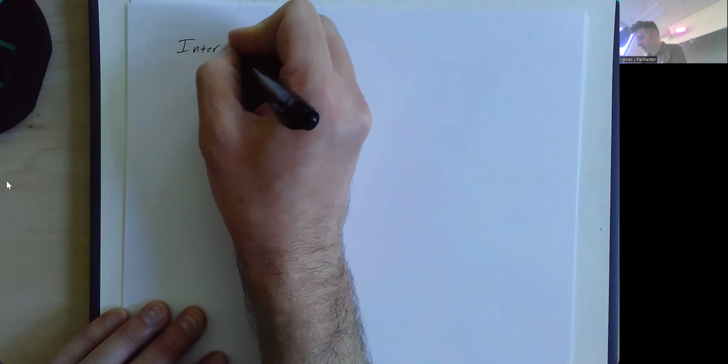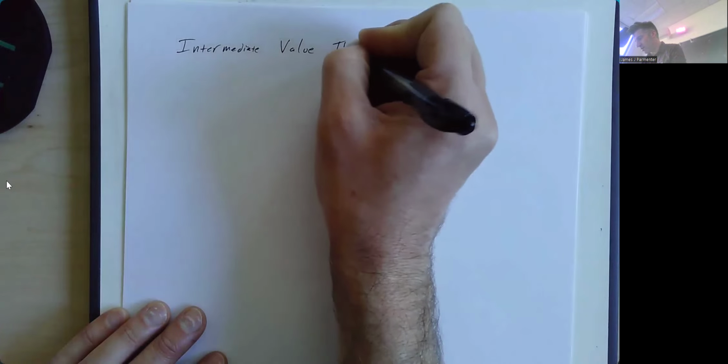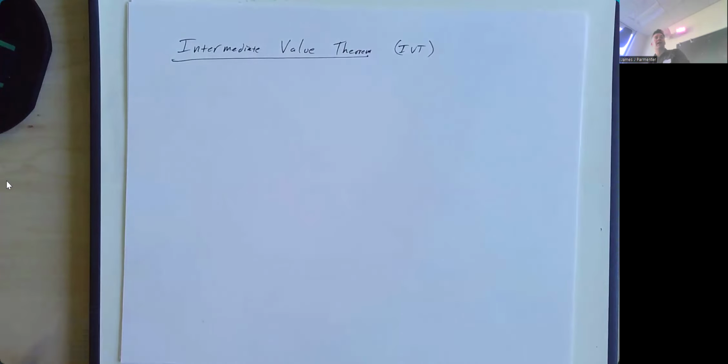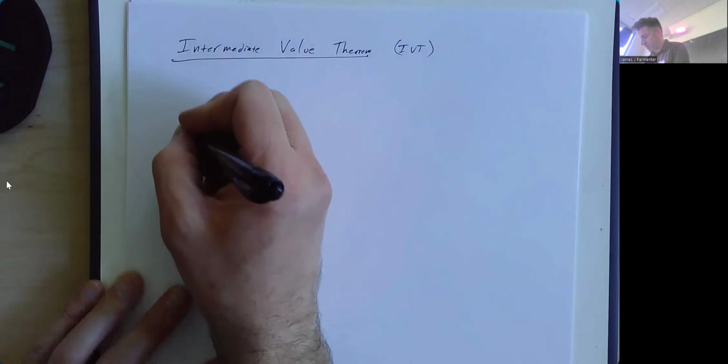So the intermediate value theorem, almost always abbreviated as the IVT. I should say, not that it's abbreviated differently, just that it's almost always abbreviated. Like no one's going to write all that. So the general idea is that if your function's continuous on some interval, I'm gonna write this down in a second, but just hold on for that. And, in fact, let's actually draw the picture before I say all the words.